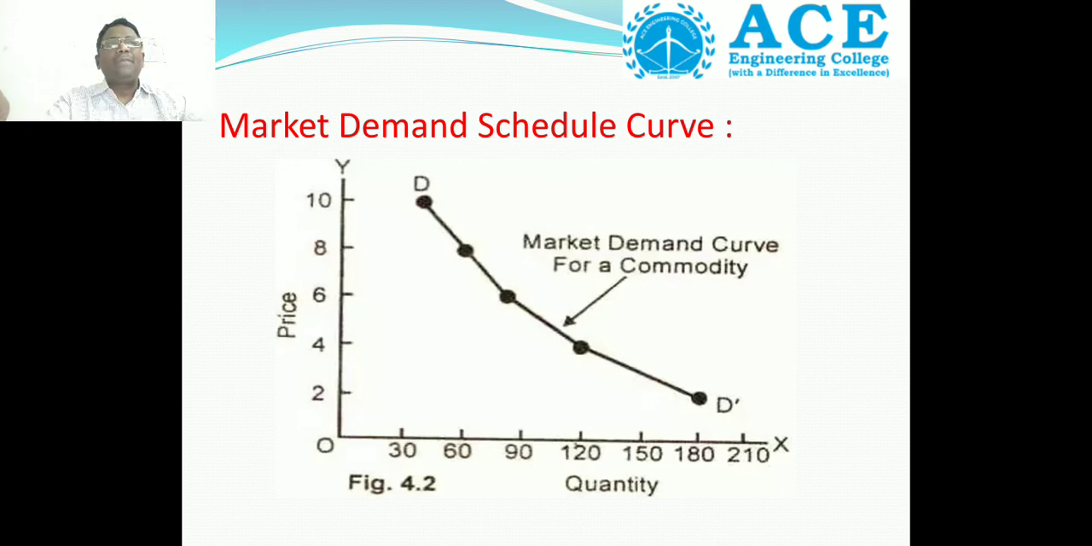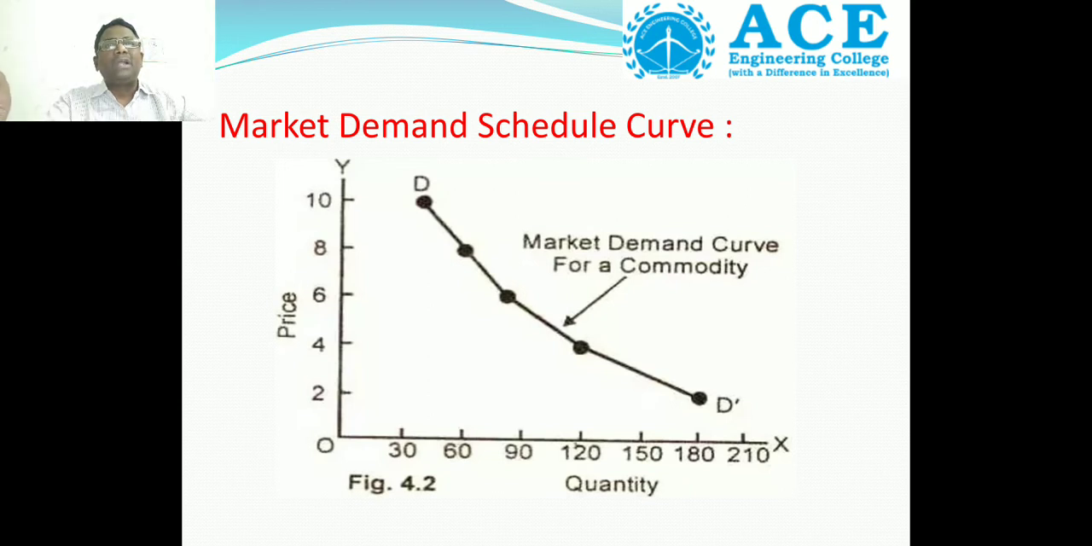What is the law of demand? Higher the price, lower the demand. Lower the price, higher the demand. So that means it is an inverse relationship. On the basis of that, we proved the theory, the law of demand, the curve shape is sloping downwards from